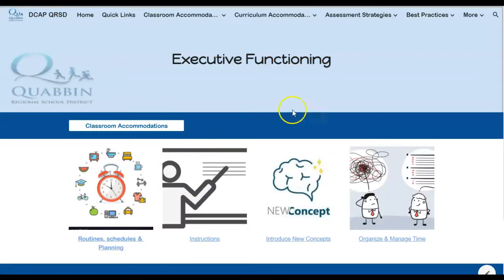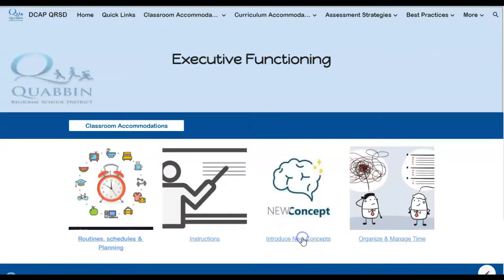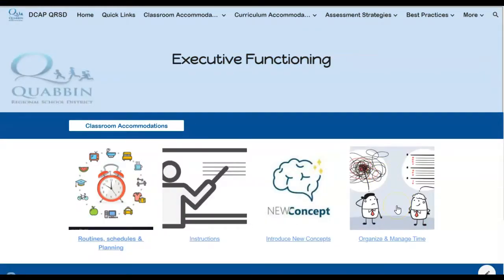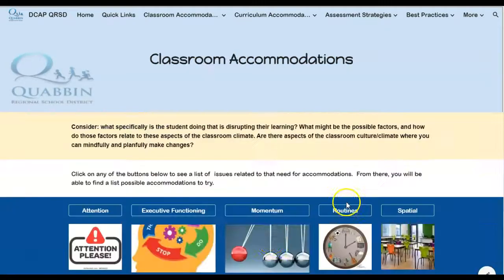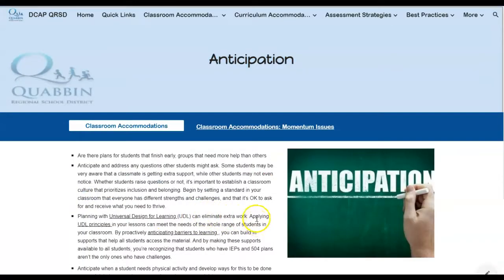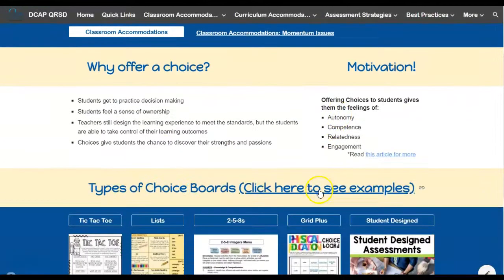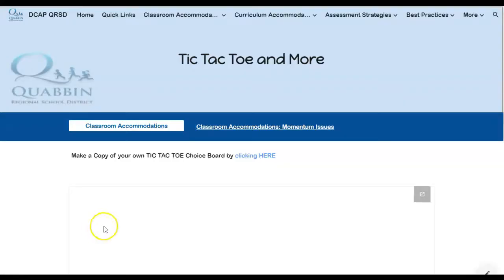Perhaps you have students with issues that have to do with executive functioning, such as routines or instruction. Maybe you have students who have issues when it comes to you introducing new concepts, or maybe you have students who have not quite figured out how to keep themselves organized. Some students have issues with momentum, whether it is an anticipation problem or the fact that they need to have choice in order to be motivated to work. Here we have lists of different things that might help to keep students motivated.